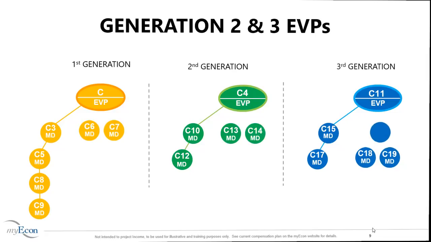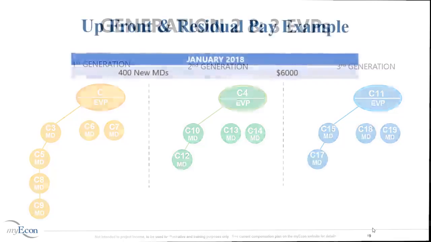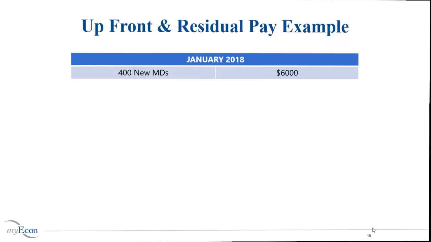This process continues from generation to generation. As you can see from this compensation plan, the key to building wealth is to personally go wide by personally sponsoring, and to also go deep by helping promote people out of your base shop. Let's take a look at the potential earnings of a CEO Infinity who has 400 new associates entering into his or her super team on a monthly basis.